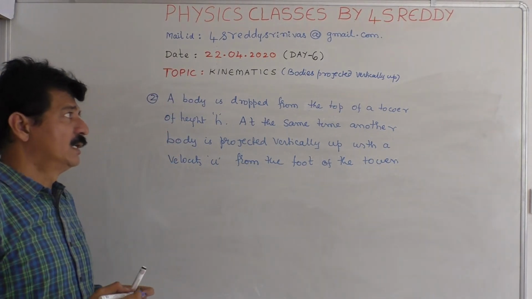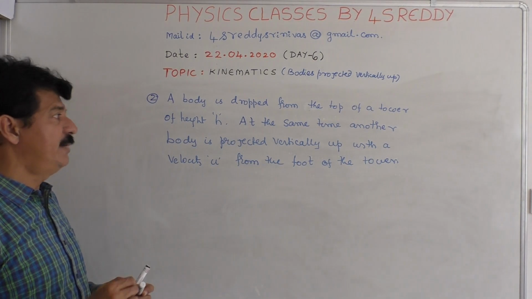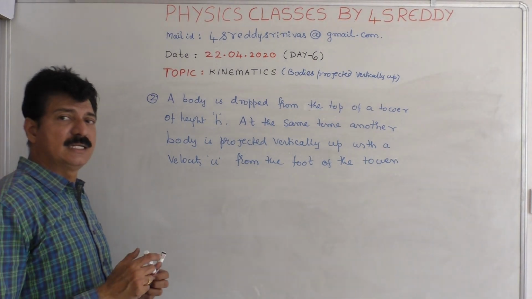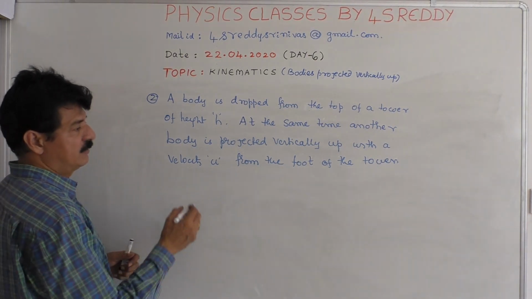A body is dropped from the top of a tower of height h. At the same time, another body is projected vertically with a velocity u from the foot of the tower.